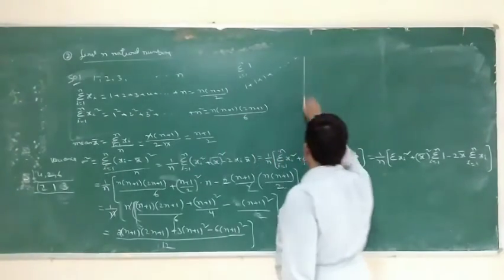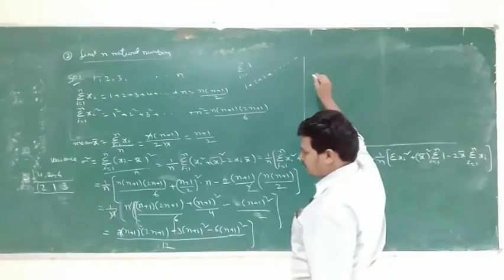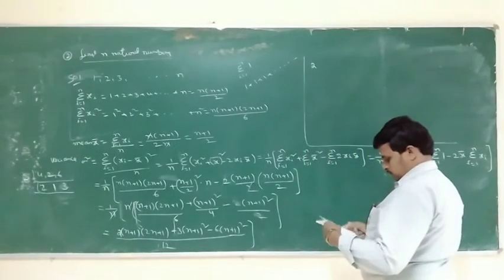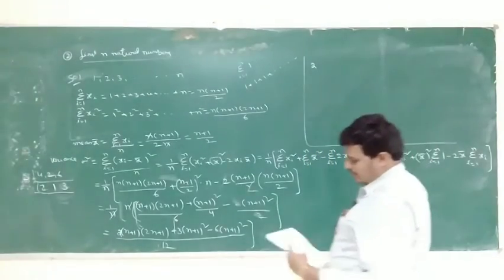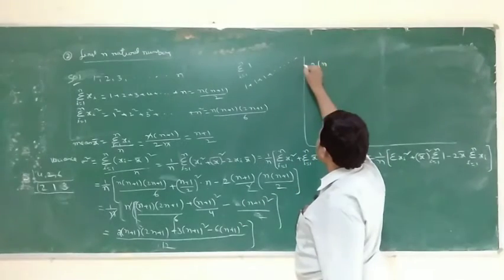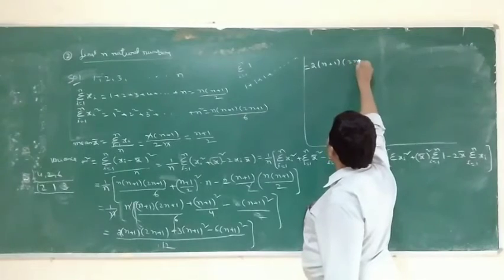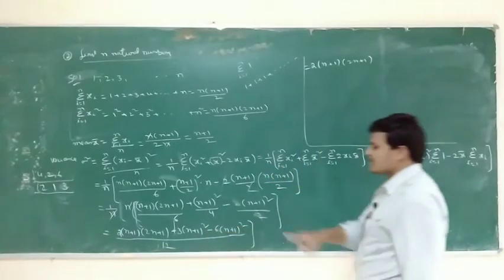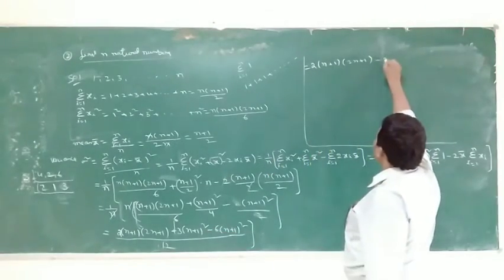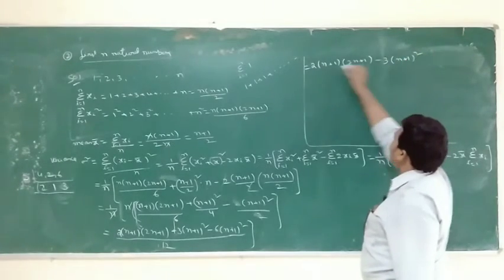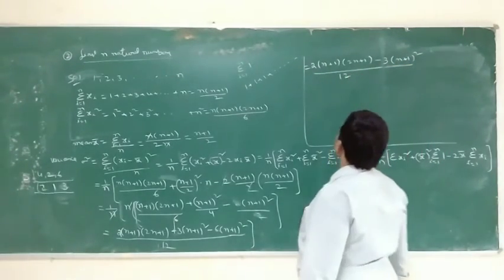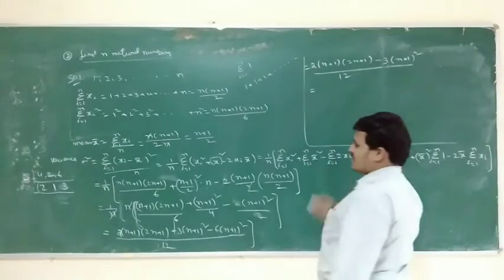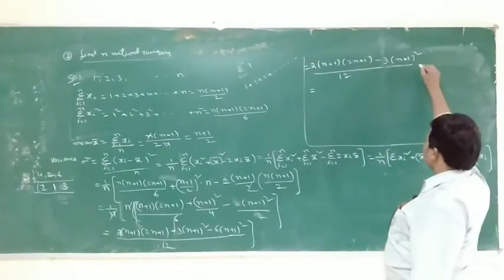Finally, this is the answer: n plus 1 into 2 into 2n plus 1, plus 3 into n plus 1 whole square, minus 6 into n plus 1 whole square, by 12. Okay, next.